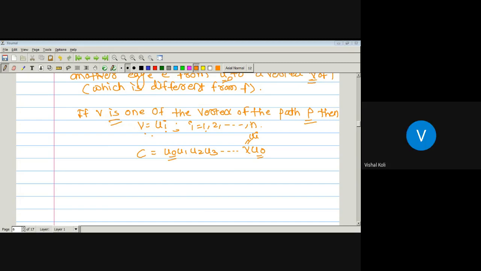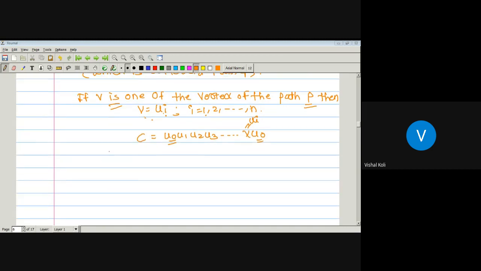No, sir. If v is equal to ui for some i running from 1 to n, then we have one cycle C in a given tree T. But as it is a tree, it must be free from cycle. This produces a cycle C, but this is not possible as T is a tree. So the first possibility, that v is one of the vertices of path P, is not possible.